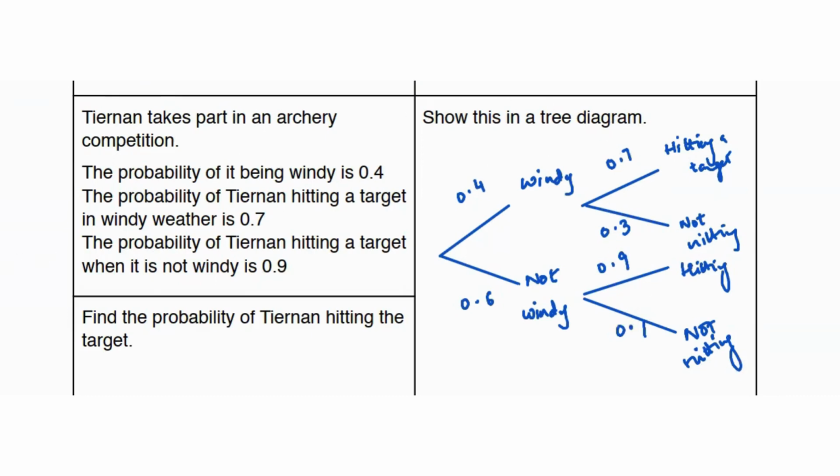Then it says find the probability of hitting the target. So for that, the route we're going to take is from windy to hitting a target, then from not windy to hitting a target. So that's going to be 0.4 times 0.7 plus 0.6 times 0.9. And that's going to give us 0.82. That is your answer.